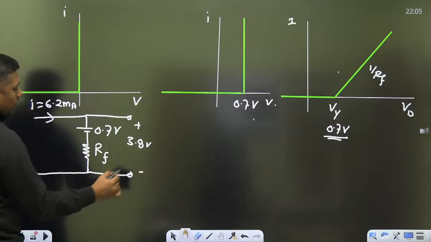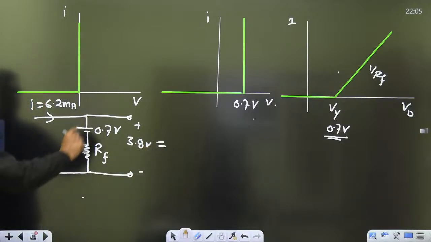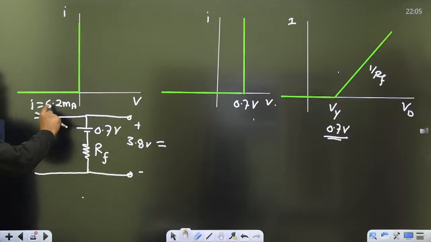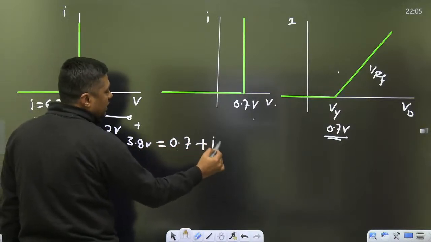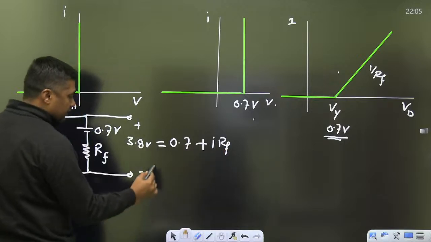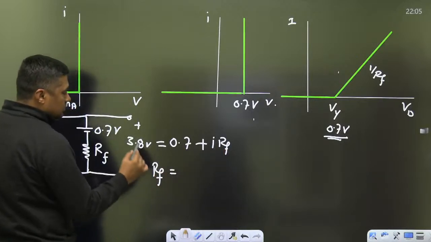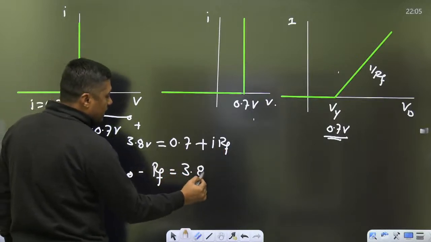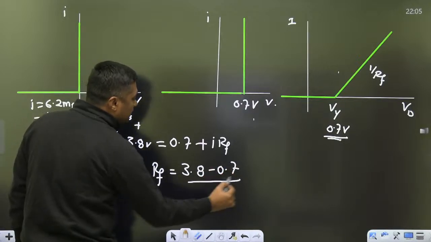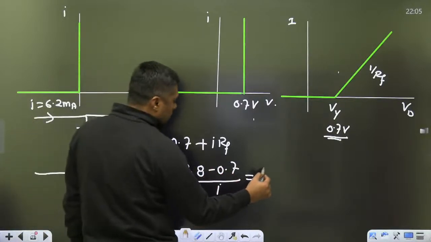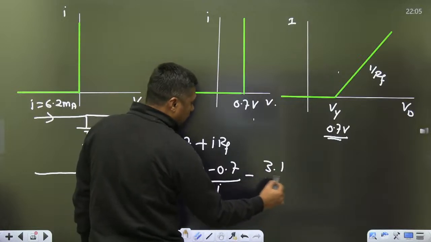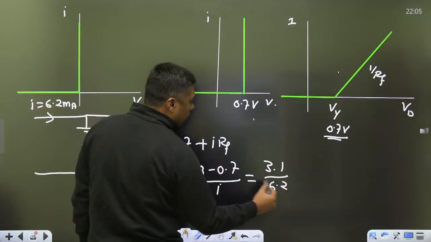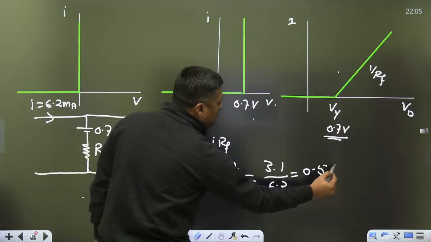So what is the 3.8 volt? This 3.8 volt is given by 0.7 plus I into Rf. Can you find the Rf? Then Rf will become (3.8 minus 0.7) upon I. So it will become 3.1 upon 6.2. That is 0.5 kilo ohm.